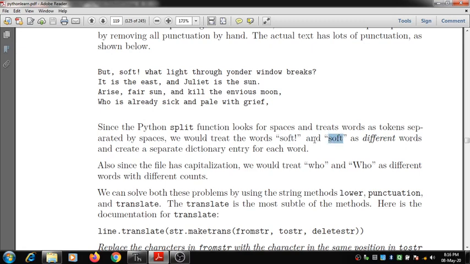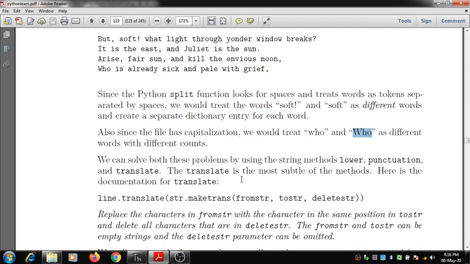Also, since the file has capitalization, you would treat who and capital Who as different words with different counts.